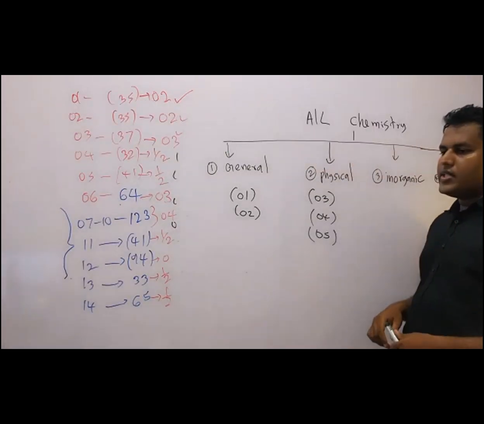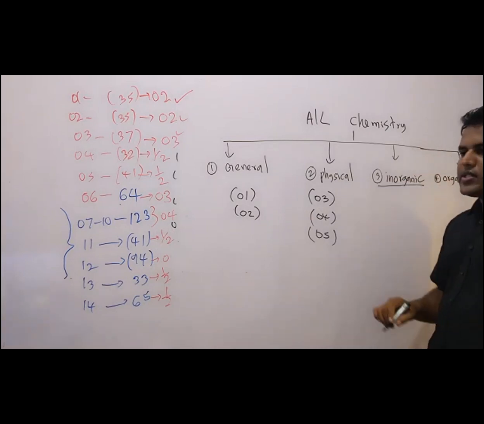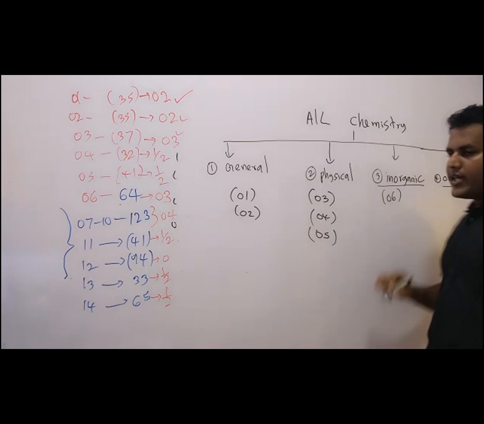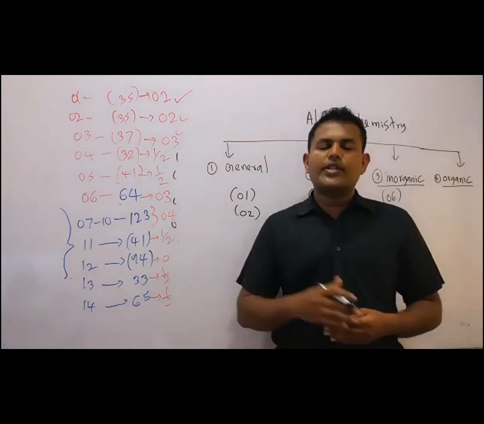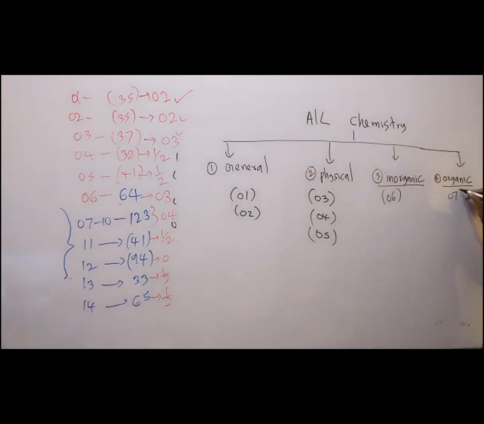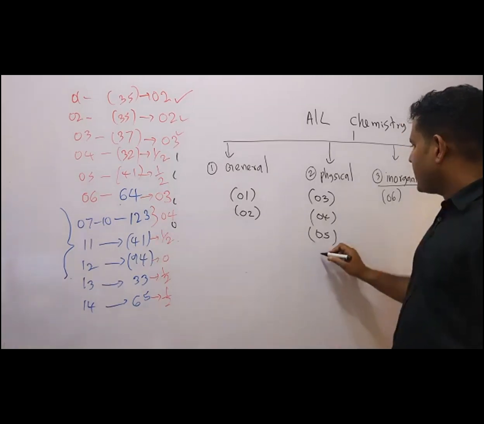Now, when you consider inorganic chemistry, remember, what was the lesson? Unit 6. Unit 6 is inorganic. And then for organic chemistry, we get unit 7 to 10. Unit 7 to 10 can be organic, isn't it? So here unit 7, 8, 9, 10. This is organic chemistry. And then you can see we have unit 11, 12.